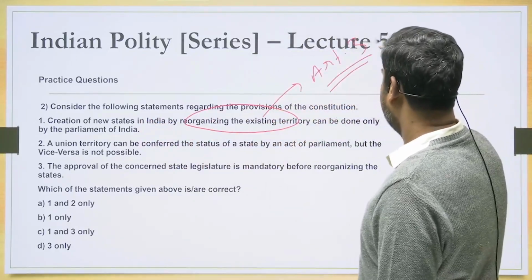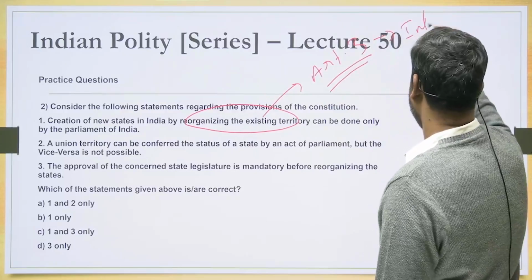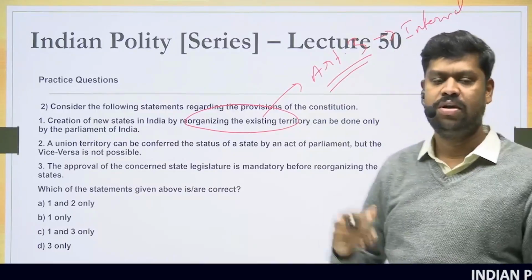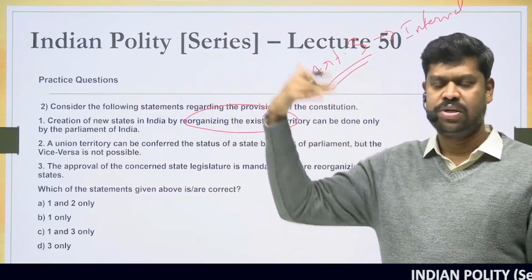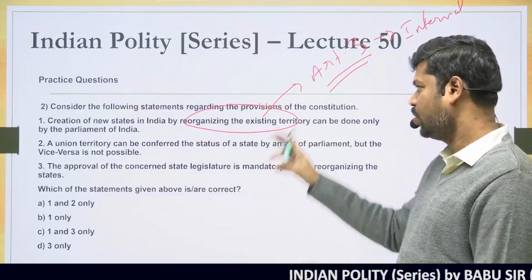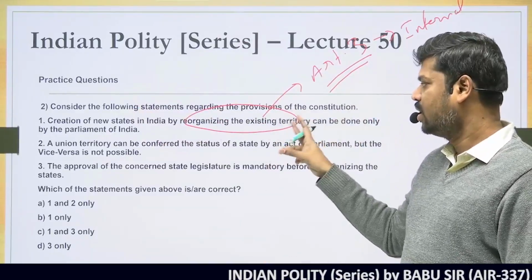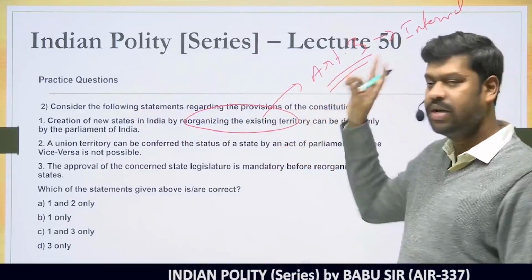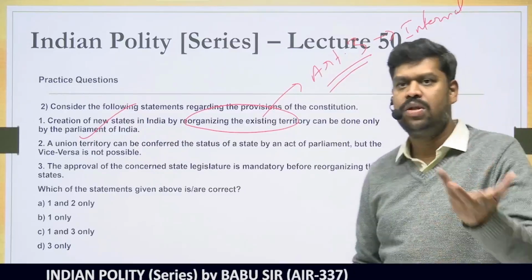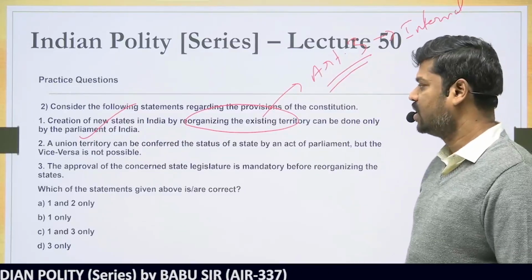So any internal reorganization is done under Article 3. And Article 2 is talking about acquiring a new territory. So some territory outside the territory of India into India is done under Article 2. So any internal reorganization is done under Article 3 and it is only the power of the Parliament. So this is also true. So no other authority has power in this regard.